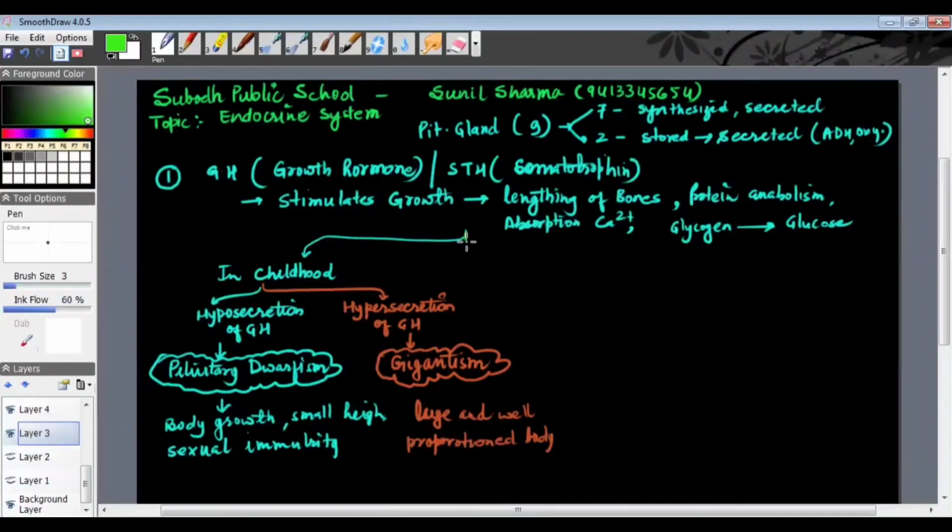But suppose someone asks, sir, mere andar, like I am at the age of 47 or 48, in adulthood condition. And if someone asks, sir, suppose right now in adulthood hypersecretion of growth hormone occurs, growth hormone ka secretion aapke andar abhi zyada ho jaye, toh kya ho jayega? Now see, try to understand.